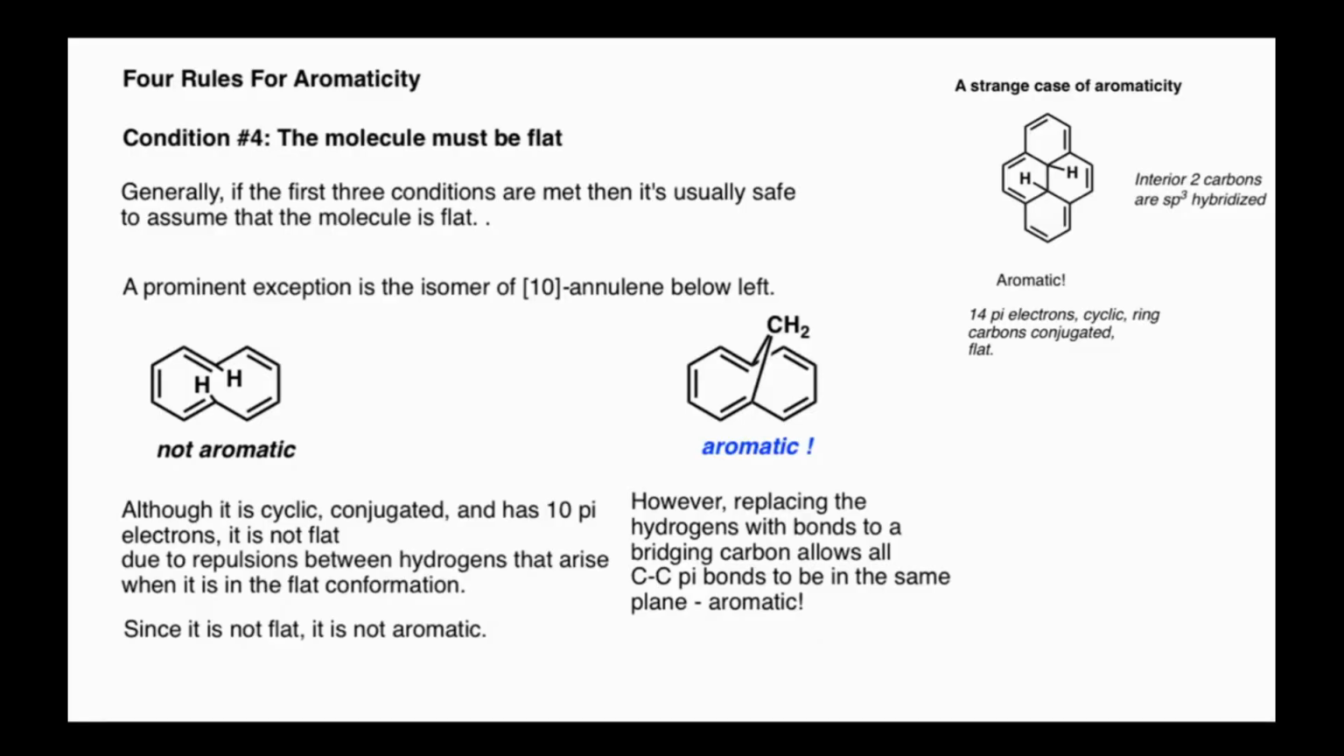Alright guys, this is part 4 of rules for aromaticity. In this video I'll be talking about rule number 4, or condition 4: the molecule must be flat. Rule number 1 was the molecule must be cyclic. Rule number 2 was the molecule must be conjugated. Rule number 3 was the molecule must obey Huckel's rule, and rule number 4 is the molecule must be flat.